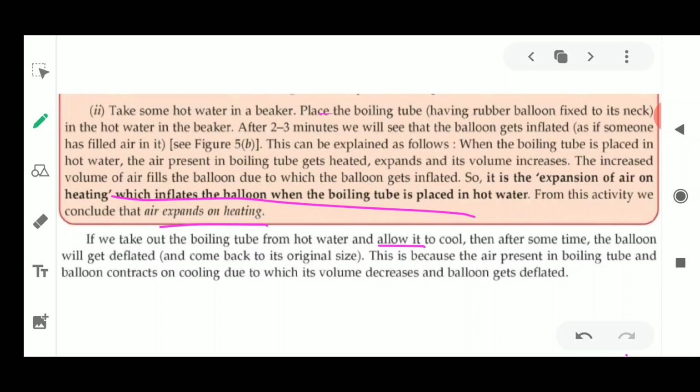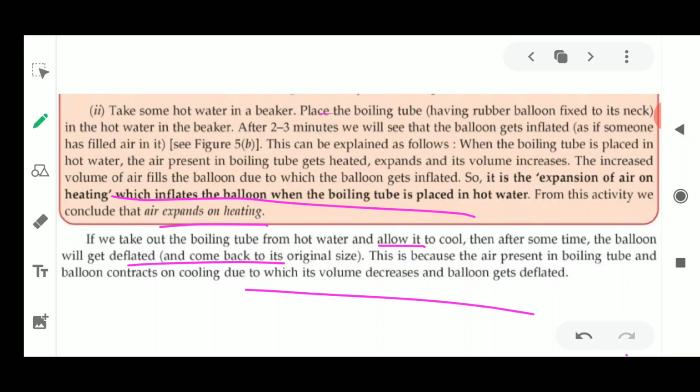It comes back to its original size and shape. This is because the air is present in the boiling tube, and the balloon starts contracting on cooling, due to which the volume decreased and the balloon gets deflated. So the inflation and deflation of this balloon was based upon the volume of air which was present inside the tube and inside that balloon.